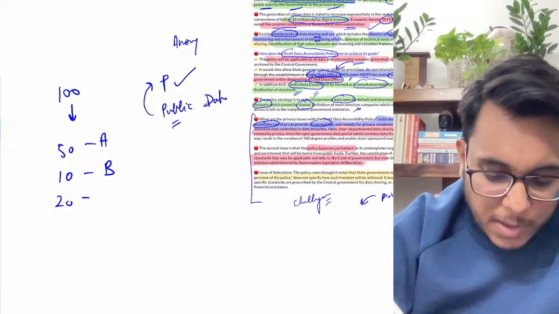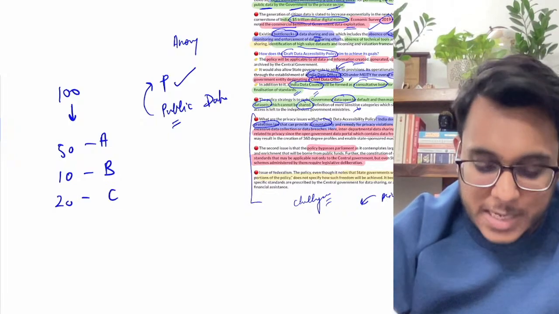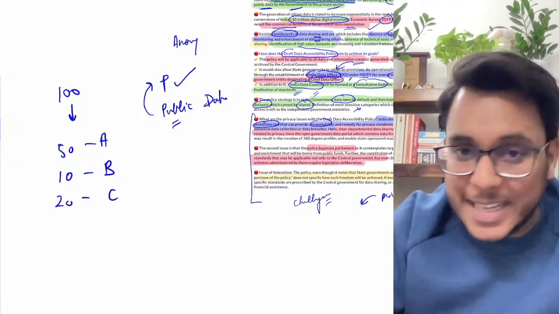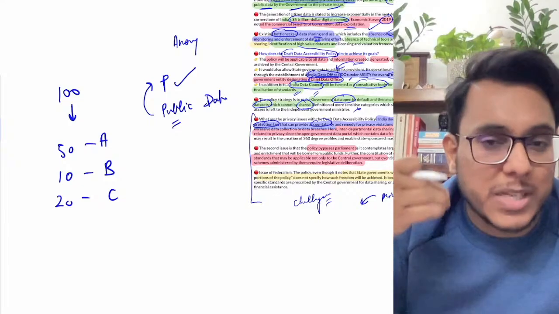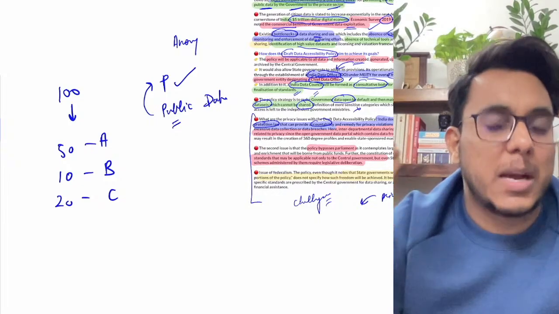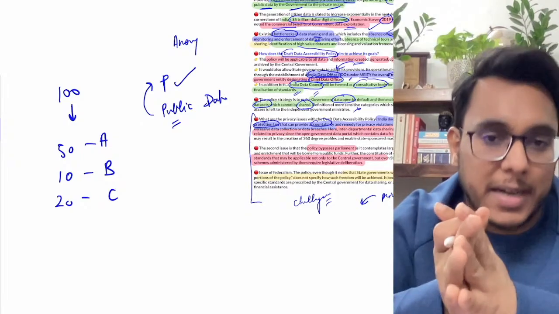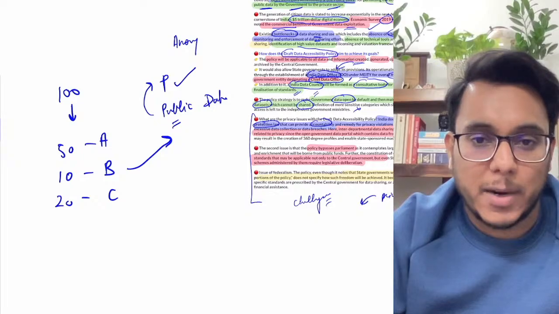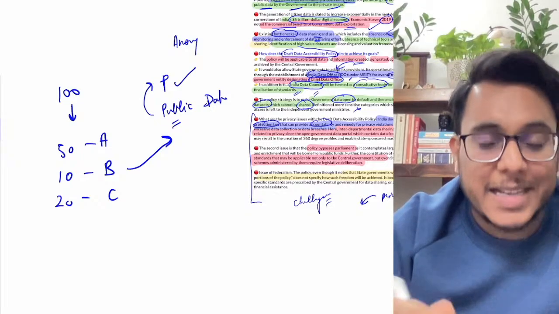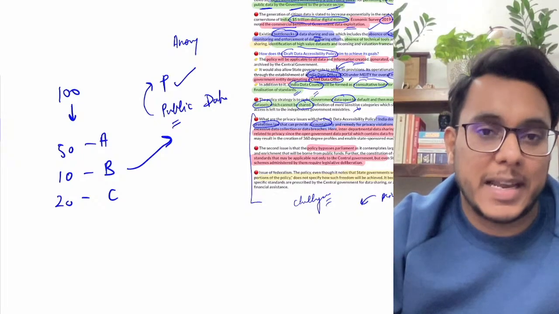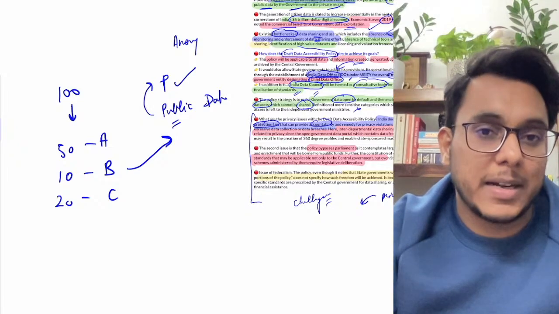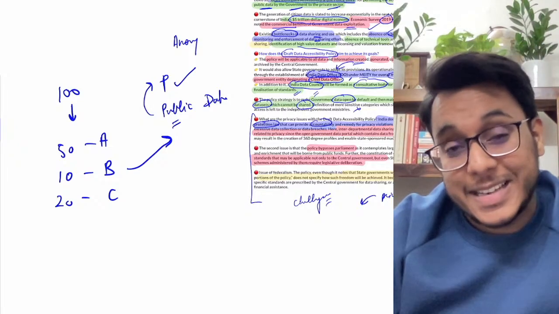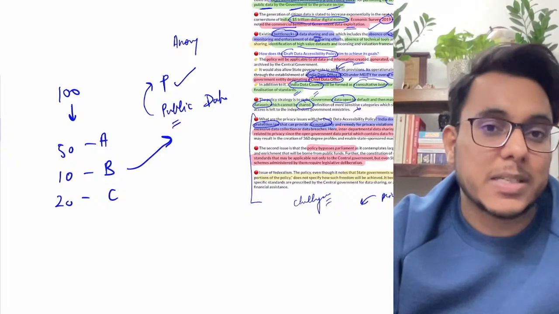Okay, then 20 people got the C type of disease. Now, who is getting which disease? Mr. Ram is getting A disease, Mr. Sham is getting B disease. It is personal data. Now from this personal data, public data can be generated. We can generate a data set of disease prevalence in India: which disease is how prevalent in India? We can generate public data even from this personal data.